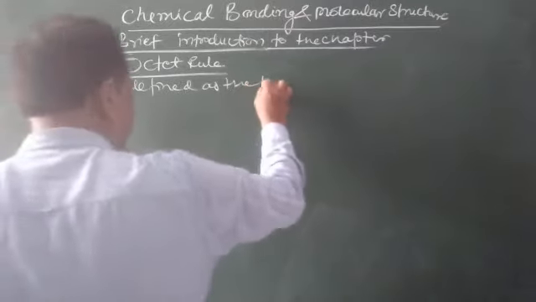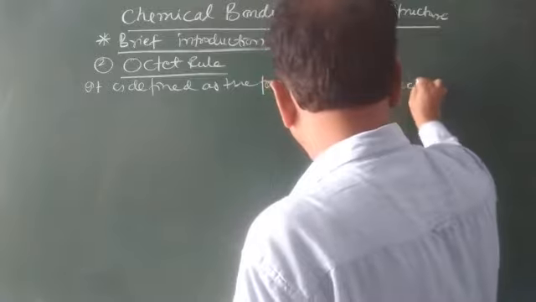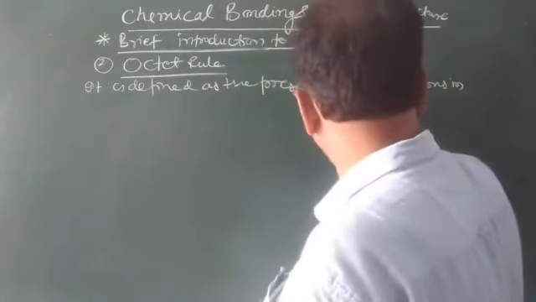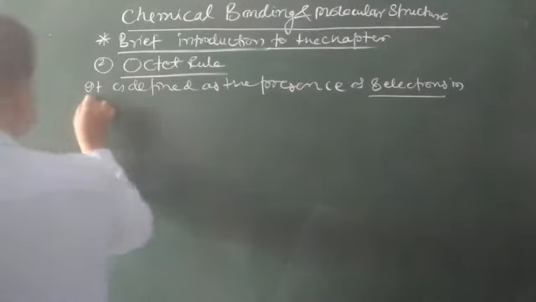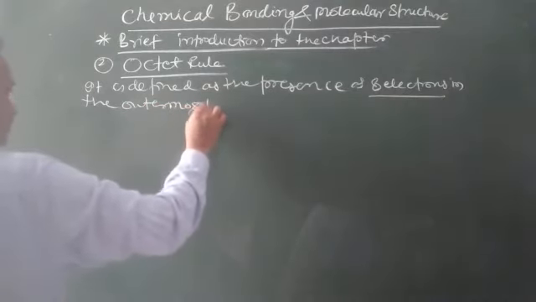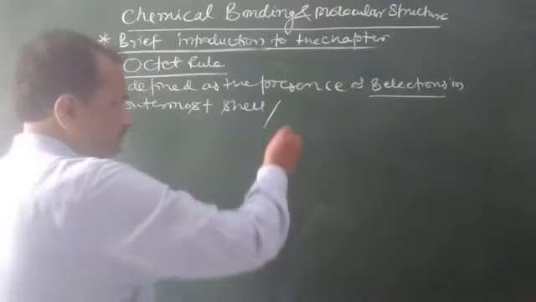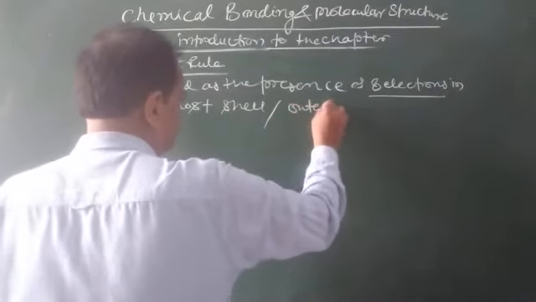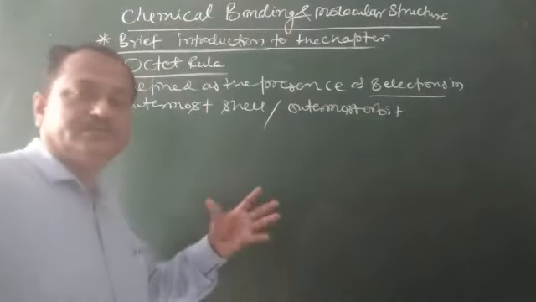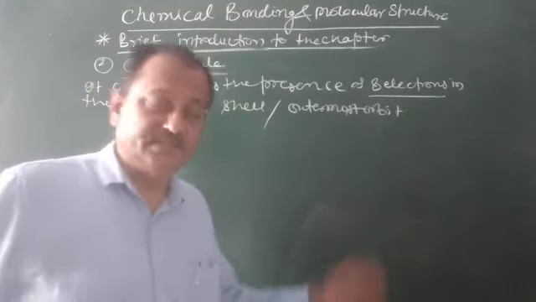Mind, 8 electrons in the outermost cell, outermost orbit. It is the octet rule. But there are some exceptions also, which we'll see later on.